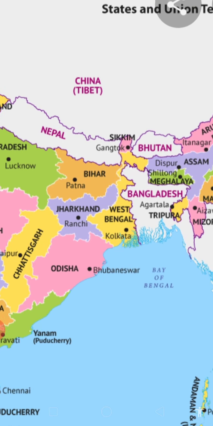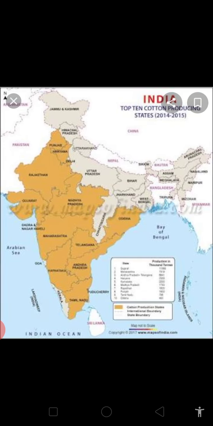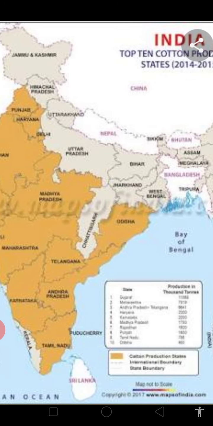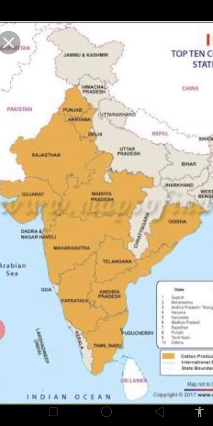Now let's come to our next topic, and that is cotton producing states of India. Though cotton can be grown in several states, in so many states, but as you know, cotton is also a black soil crop, because it is grown in clay soil.